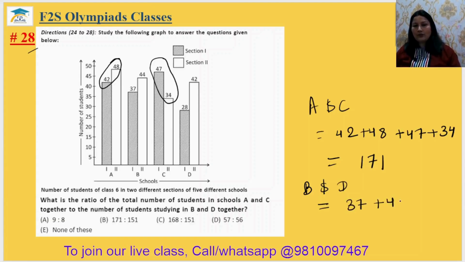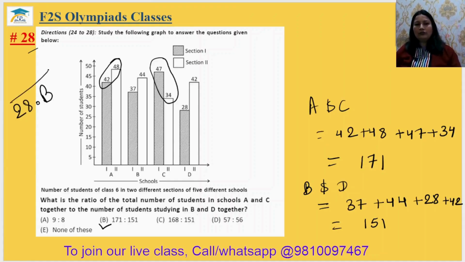एंड नंबर ऑफ स्टूडेंट्स इन बी एंड डी टुगेदर, तो बी एंड डी में हो जाएगा 37 प्लस 44 प्लस 28 प्लस 42, ओके। तो when you add it 37 plus 44 plus 28 plus 42, you will get 151. So 171 is to 151. It is in the option number B. The 28th answer will be option B. Okay.